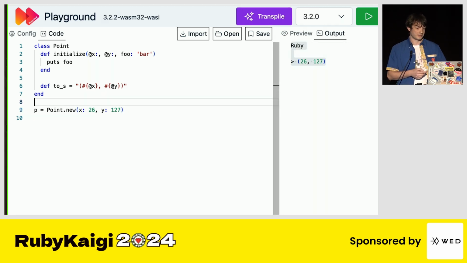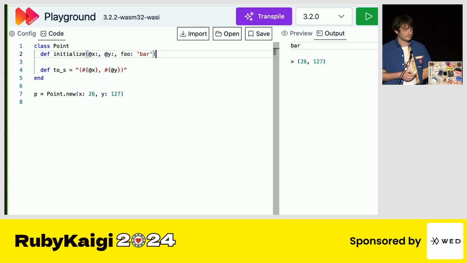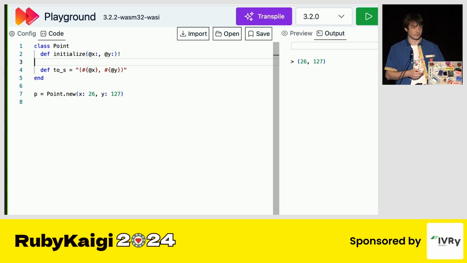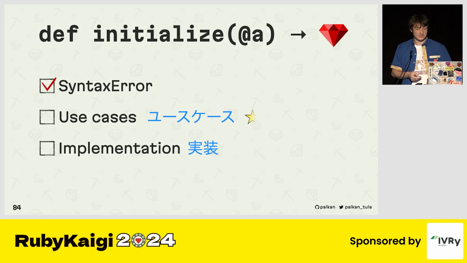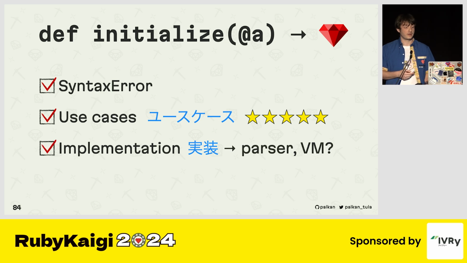Another idea I have in mind, which is probably too radical, is having this one-liner. If you don't need to, avoid this end on the next line. Anyway, I hear there are plenty of use cases when this feature could be useful. We just need to figure out the implementation, because there are some edge cases with default values relying on instance variables, and how we can use them.